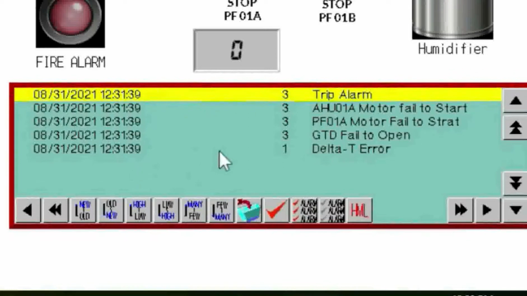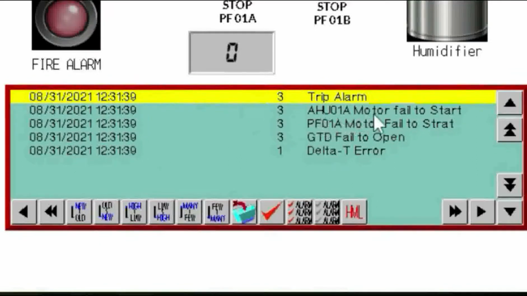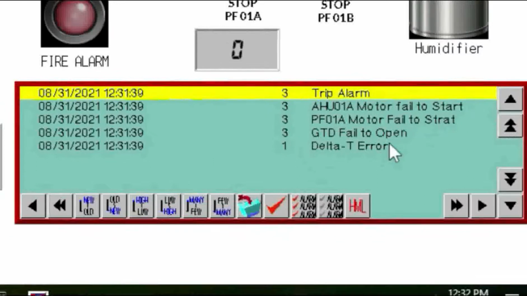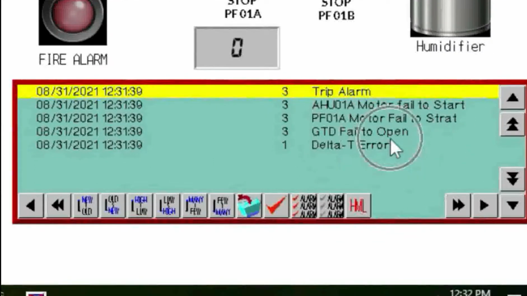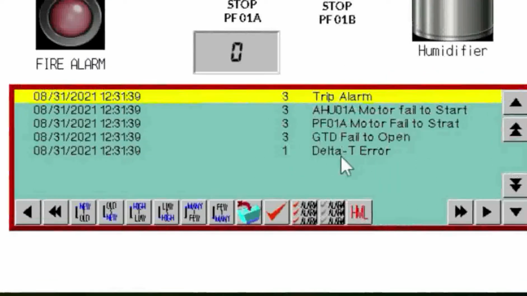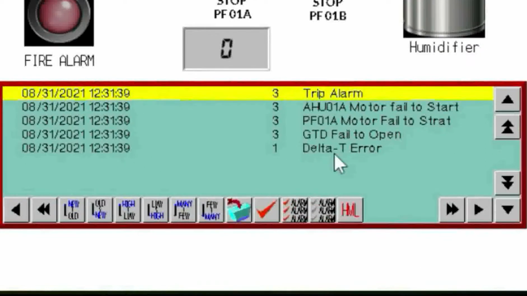We are seeing here in the LCD display of our HMI that the trip alarm caused the AHU alpha motor to fail to start, and the GTD damper, which is this one, failed to open, due to the HVAC receiving a wrong delta temperature range.